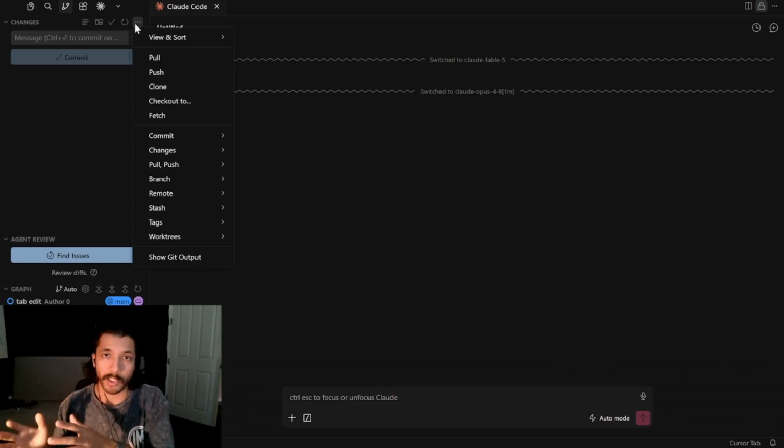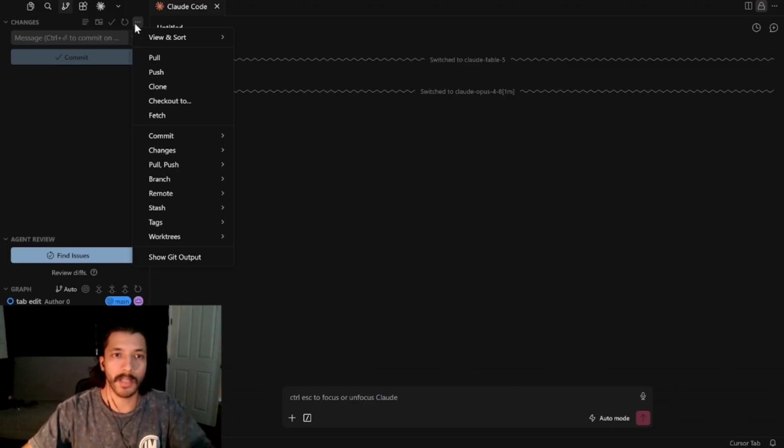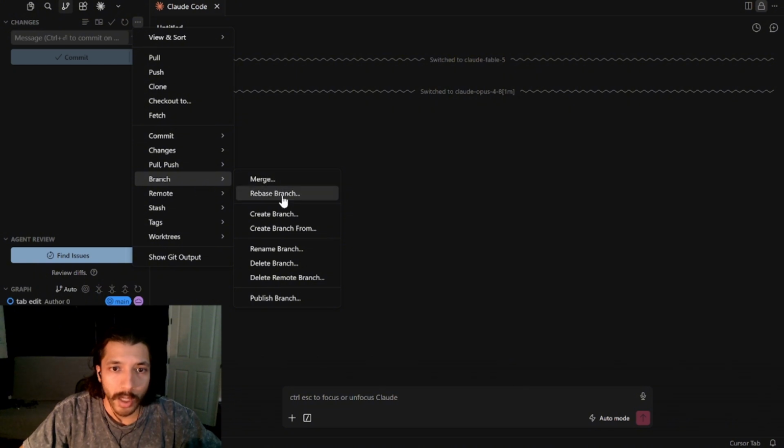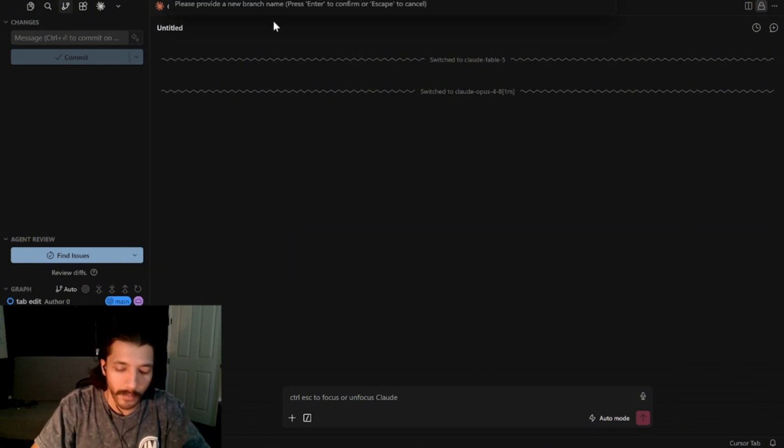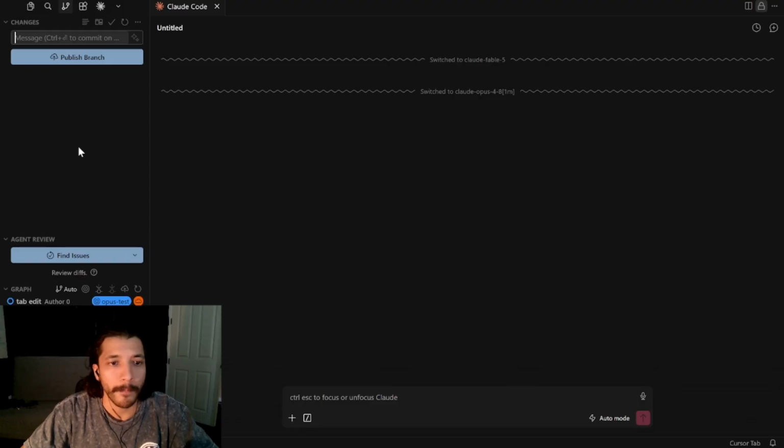I'm going to do one branch that's an Opus branch and another branch that's a Fable branch. That way we can easily compare back and forth without doing anything destructive to the main site. So right now we're going to go down to branch, do create branch, and I'm just going to name this Opus test. Now you can see down here that it says Opus test. I'm going to publish that branch, and then that branch is going to be real.